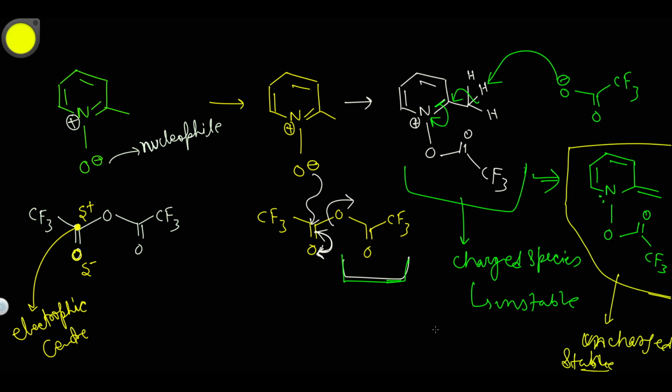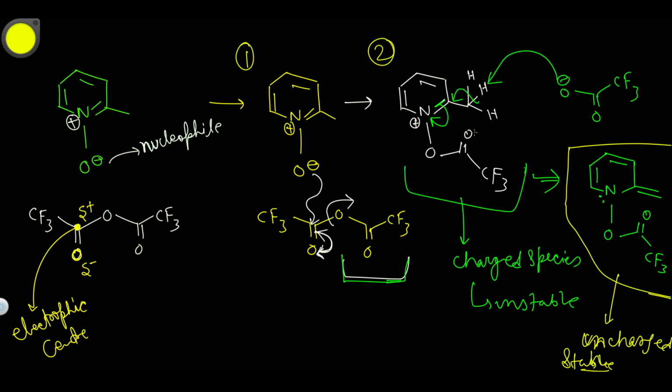So what happened? This is our first step, this is our second step. Because in the second step we have a positive charge in this molecule, this whole species is unstable.